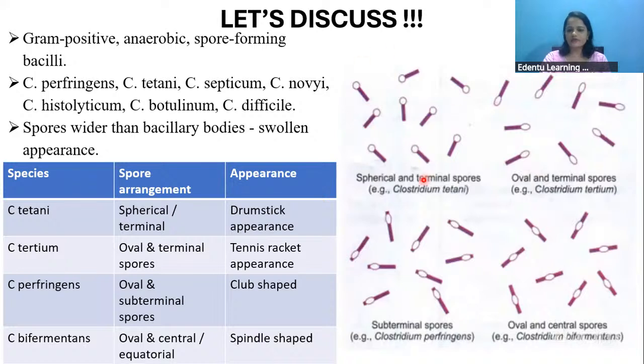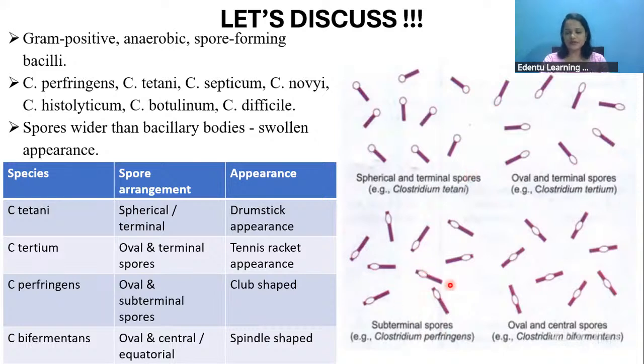So there are 4 types of spore arrangements seen in 4 species. In Clostridium tetani, it will form the spores at the terminal end, and the spores will usually be spherical in shape like this. Now, in tertium, again the spores are at the terminal end only, but somewhat oval shaped. Are you able to recognize the difference between these two? This is completely round, whereas this has a little bit oval shaped spores.